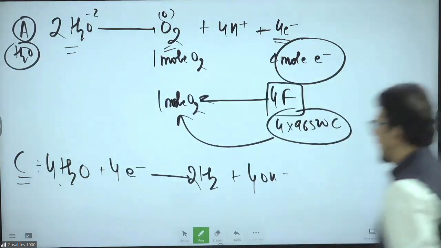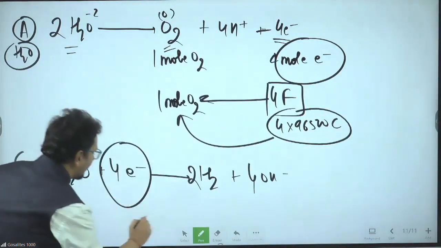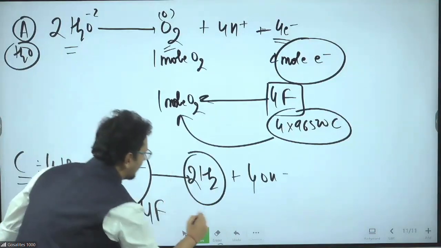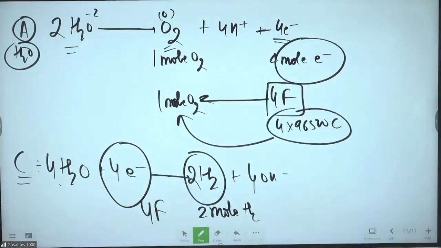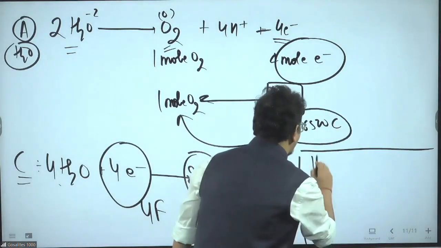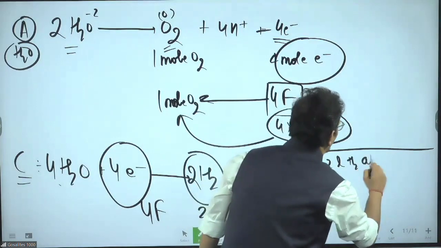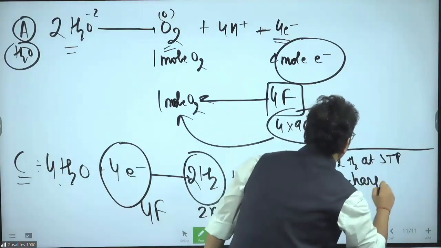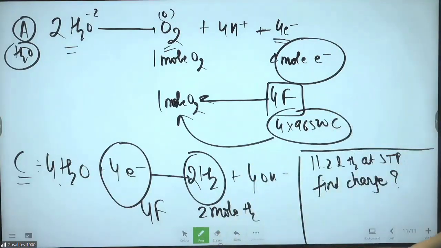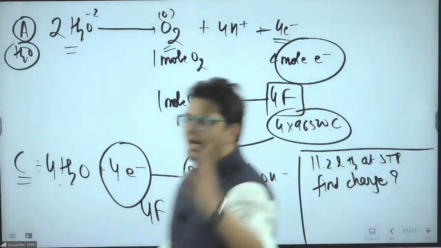What will happen now? 4 Faraday, 2 mole H2. My question is, I get 11.2 liter H2 at STP. Find the charge passed.